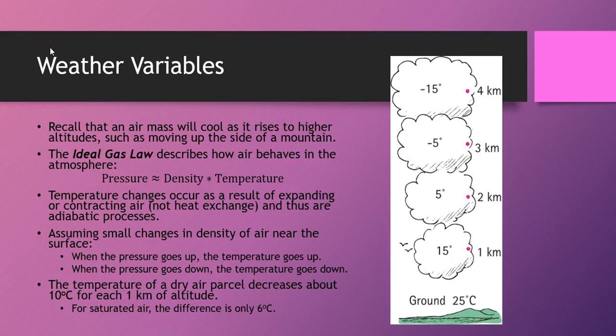Now, assuming near the surface there are very small changes in density, when the pressure goes up, the temperature will go up, and when the pressure goes down, the temperature will go down. Assuming that the ground is around 25 degrees Celsius, for every kilometer of altitude you lose about 10 degrees Celsius of air temperature. So the same parcel of air, as you move it up every kilometer, the temperature will go down by approximately 10 degrees Celsius. If the air is saturated with water vapor, then the difference is only about 6 degrees Celsius.